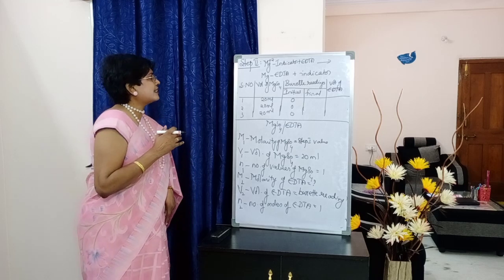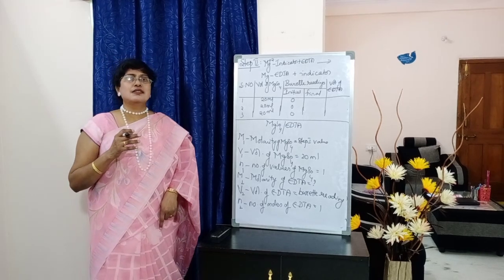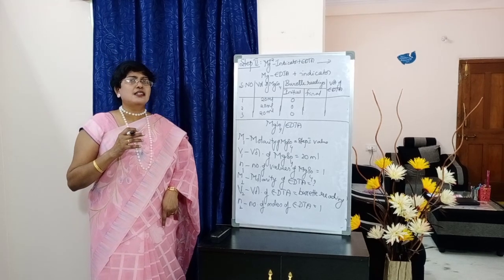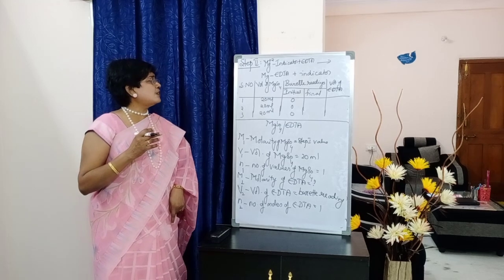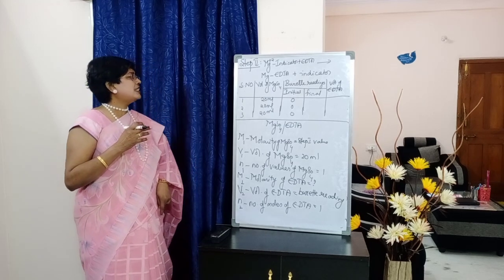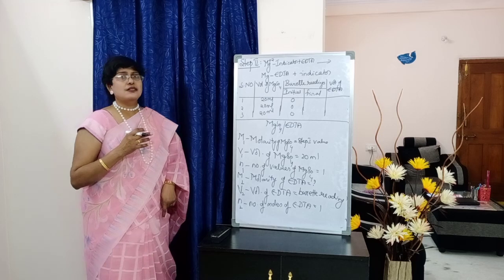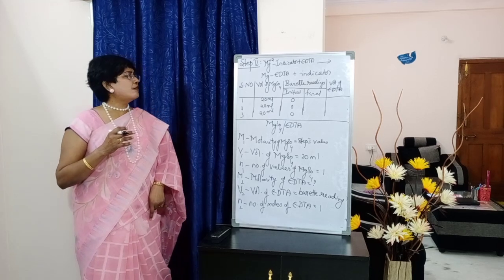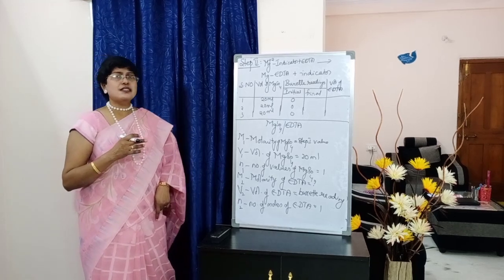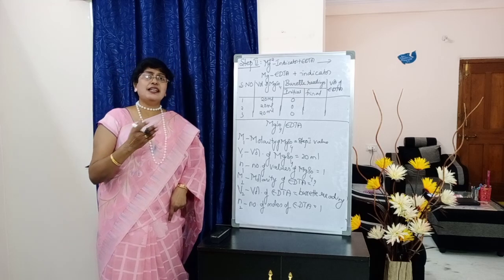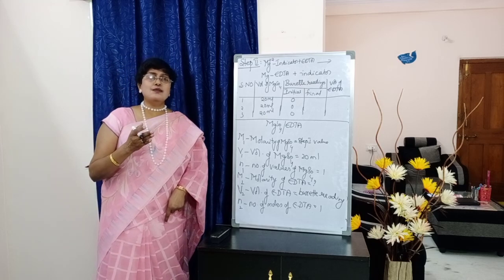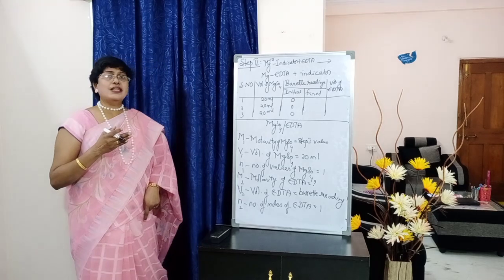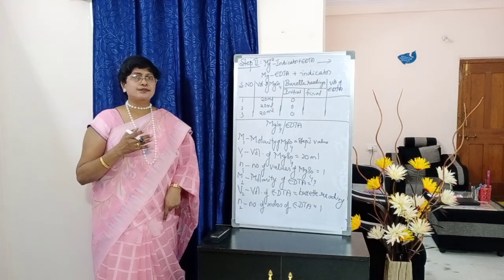Right? Next comes the table. Take a pencil and scale. The columns, students: mention first column serial number, next one volume of MgSO4, next burette readings. Under burette readings again divide into two columns, initial and final. Last one is volume of EDTA.